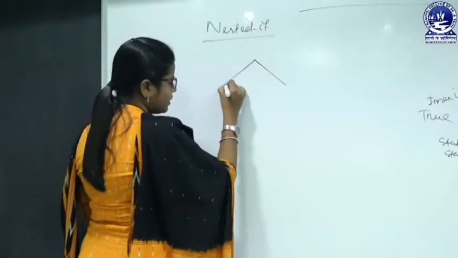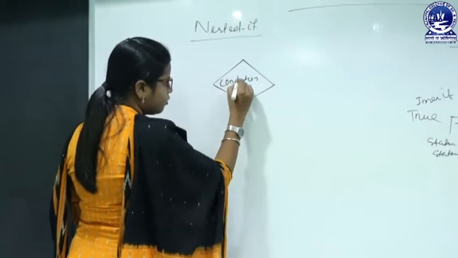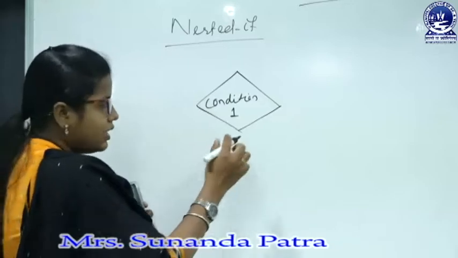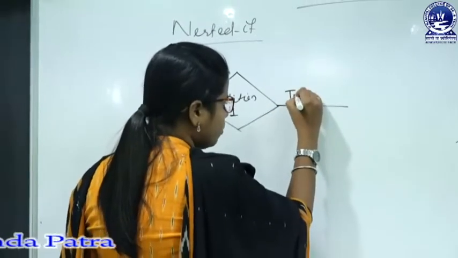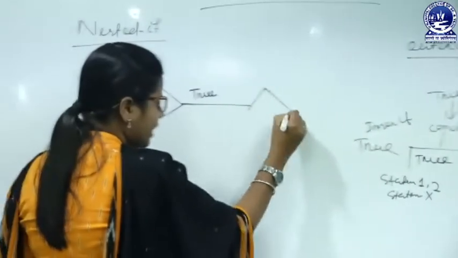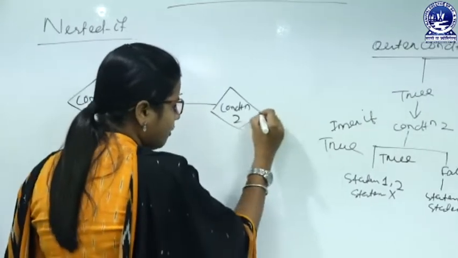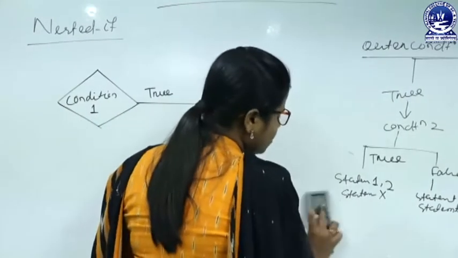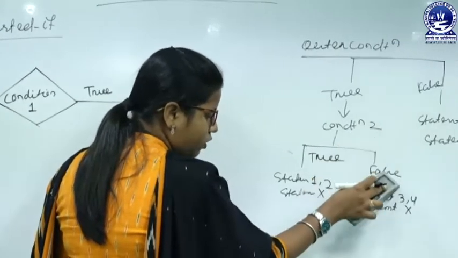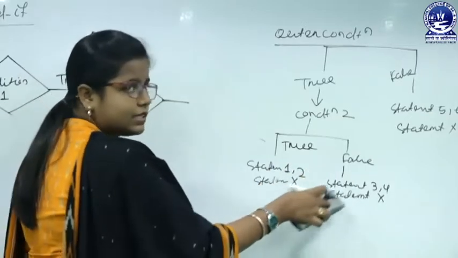First, we have to check the condition that is present beside the outer if. Suppose I am writing here condition 1. So, we have to check the condition. If the condition is true, then where do we have to go? We go for condition 2. Next, we have to check condition 2. Again we have two options. If the condition is true, then we will go for the if block, or if the condition is false, then we will go for the else. This is our nested if block and this is the nested else block.